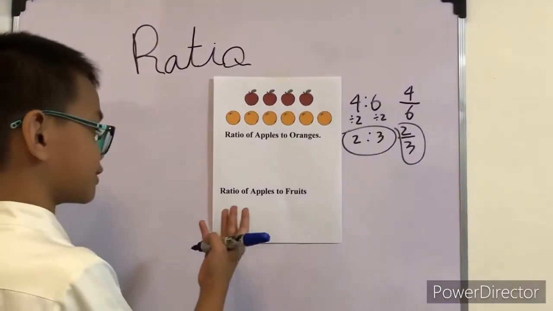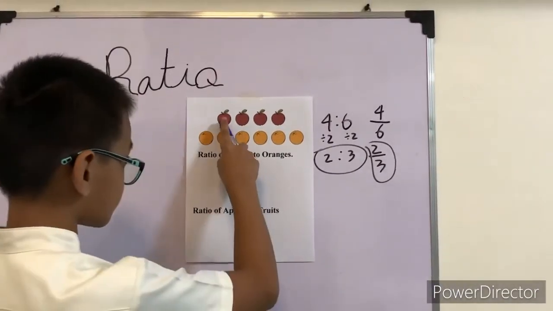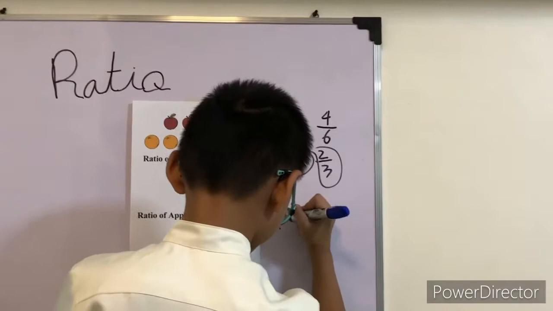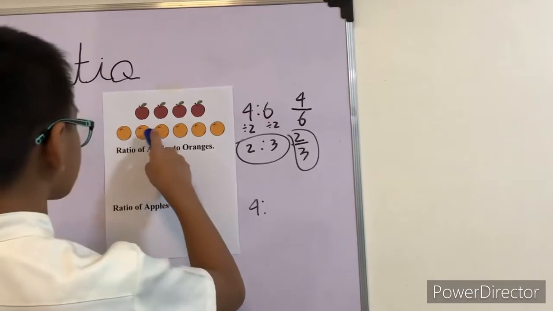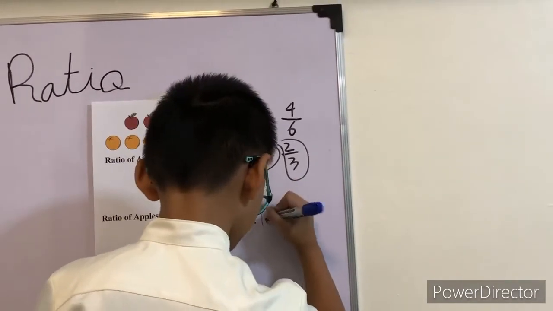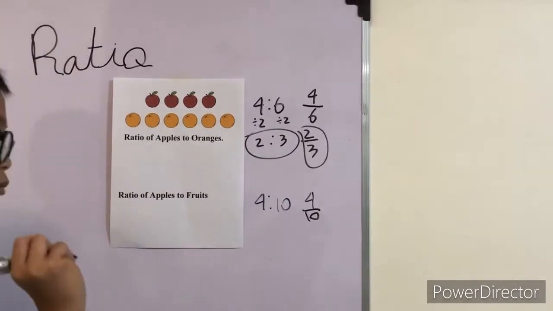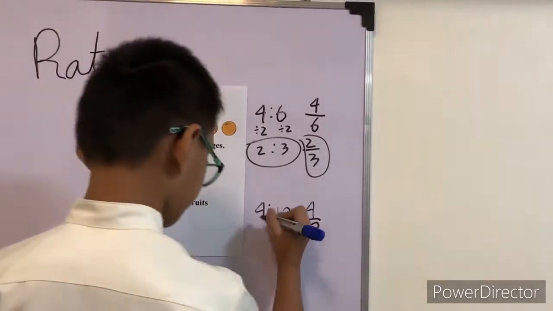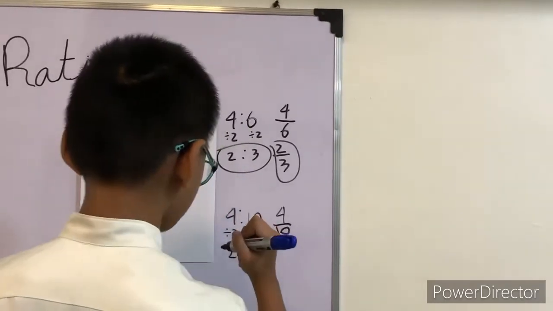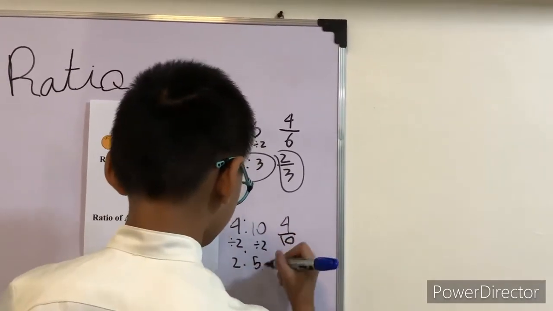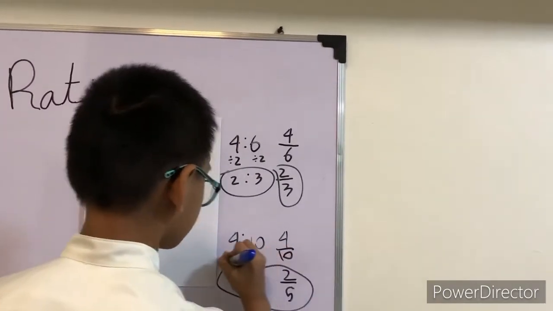The second question is the ratio of apples to fruits. So we will count the apples: 1, 2, 3, 4. So there's 4. And we will count all of the fruits: 1, 2, 3, 4, 5, 6, 7, 8, 9, 10. So 10. You can also write it like a fraction. It also has a common factor, which is 2 again. So we will divide it by 2. So 4 divided by 2 is 2, and 10 divided by 2 is 5. You can also write it like a fraction, so 2 over 5. So that's the simplest form.